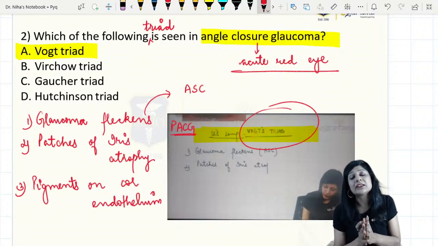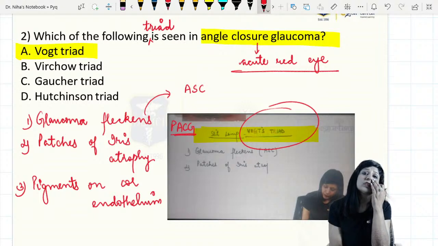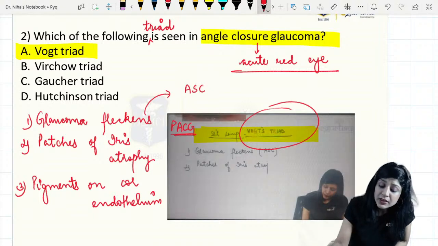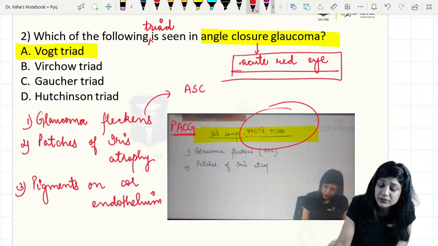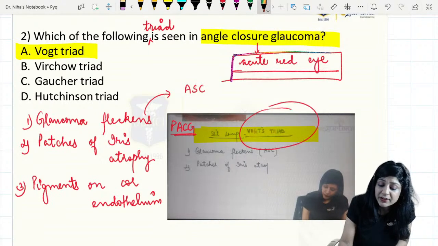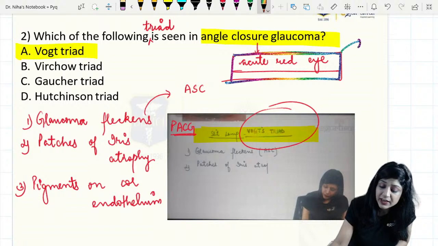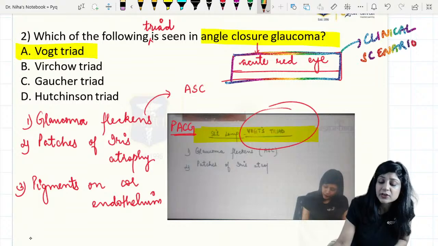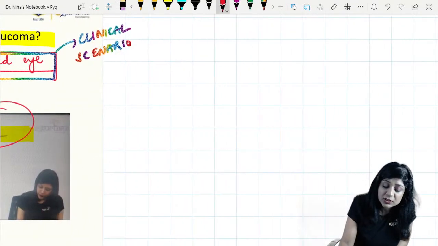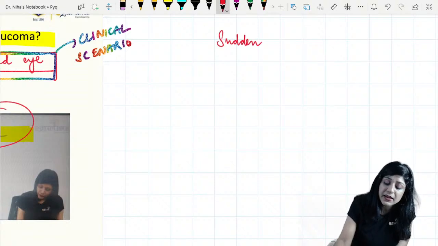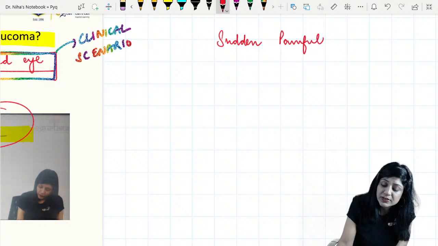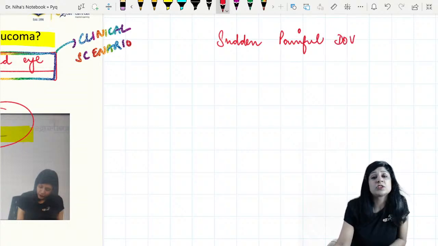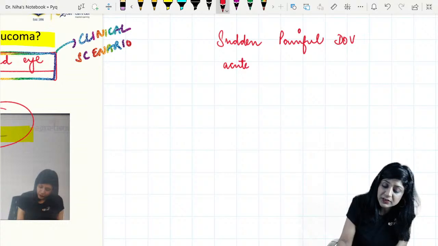Another important thing is that they have asked you a straightforward question, which triad is found in angle closure glaucoma. This is also important in the clinical scenario form of the acute red eye. So you have to be really careful for your NEET that it can present as a clinical scenario. Whenever you get a clinical scenario on acute red eye, when the patient is presenting with a sudden painful diminution of vision, or the patient is presenting with the acute red eye, what are the things you have to take into consideration?